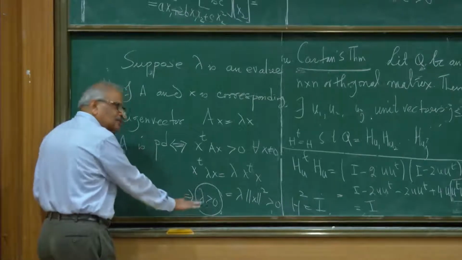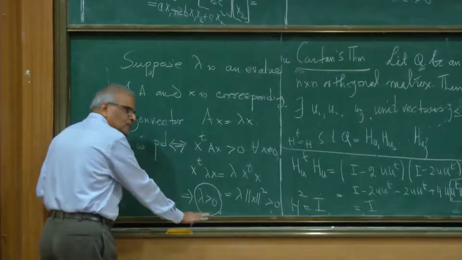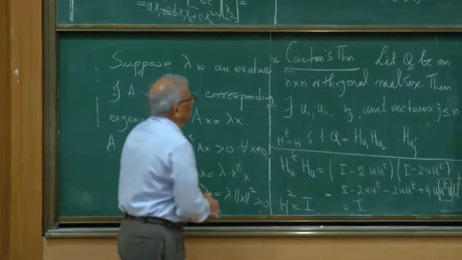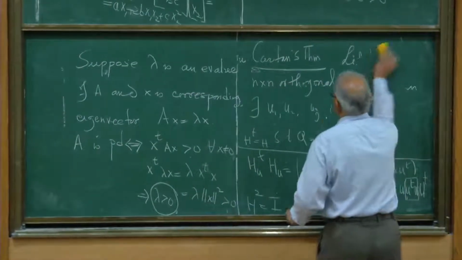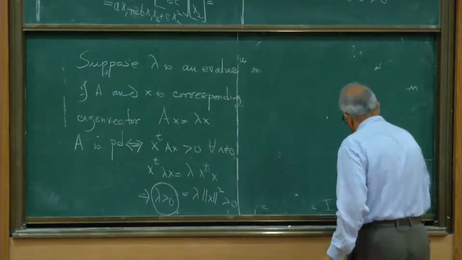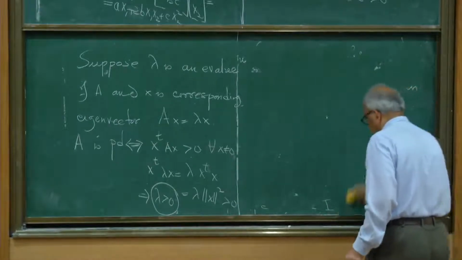Let's show that it is a sufficient condition also. If all eigenvalues of a real symmetric matrix are positive, it is a positive definite matrix. The converse is also true. So positive definiteness can be characterized in terms of positivity of eigenvalues.